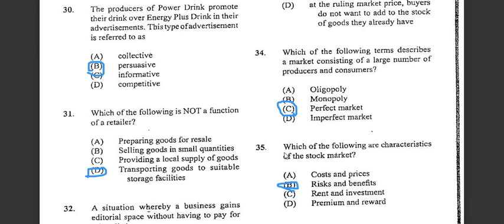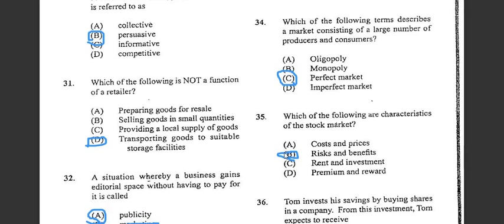Alright, number 30 says the producer of the power drink promotes their drink over the energy plus drink in their advertisement. So this type of advertisement is referred to as, so we are talking about persuasive. Alright, persuasive, we are talking about how they would highlight their product. So it would be in a persuasive form, not informative, and it's not competitive either.